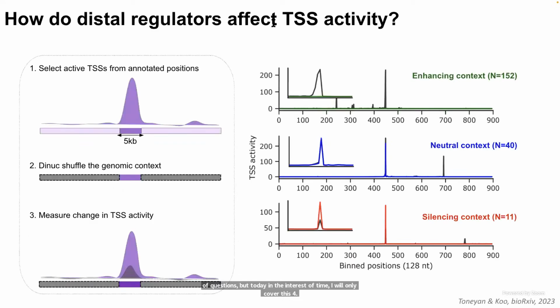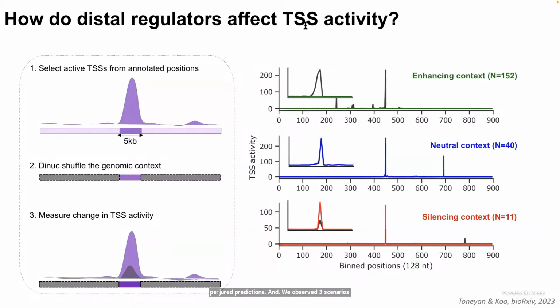And to start, we're going to address the question of how these regulators affect TSS activity in the model predictions. So to address this, we selected around 4,000 sequences centered at active genes. For each sequence, we dinucleotide shuffled the nucleotides everywhere in the sequence except for a 5 kilobase tile in the center of the sequence containing the TSS. Then we compared the wild type predictions versus the perturbed predictions. And we observed three scenarios depicted here.